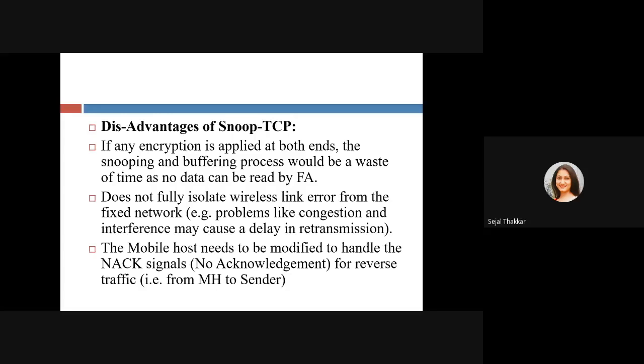It does not fully isolate wireless link errors from the fixed network. Problems like congestion and interference may cause a delay in retransmission because it is not fully isolated. So the error from one network is going to propagate to the other network, right? If there is some problem in the fixed network, like congestion or some other problem, that is going to occur at the wireless end also. So it causes a delay in retransmission. The mobile host needs to be modified to handle the acknowledgement signal, or no acknowledgement signals, for the reverse traffic from the mobile host to a sender.